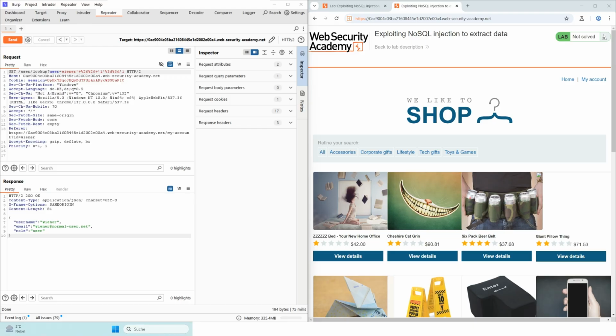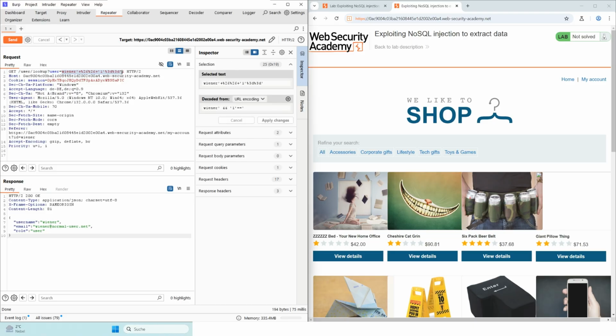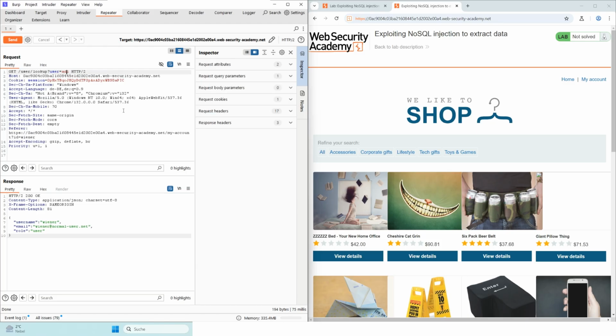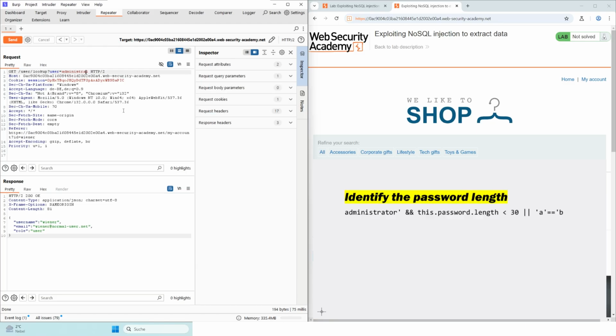Now we want to find out the length of the administrator password. To do this, we change the value of the parameter user as follows. This expression is used to test whether the administrator password is shorter than 30 characters.